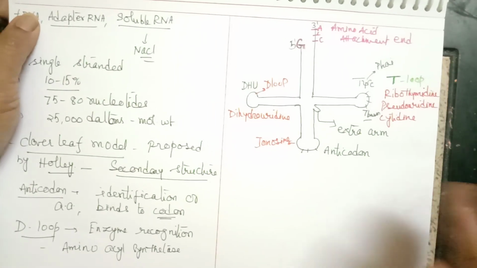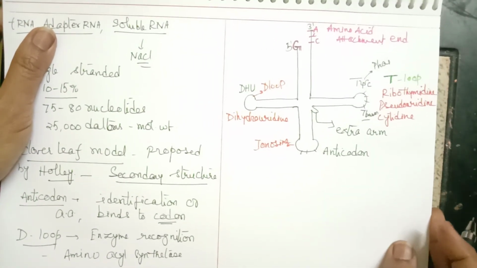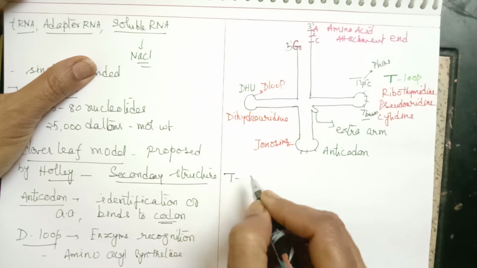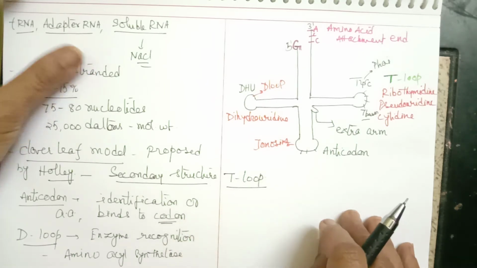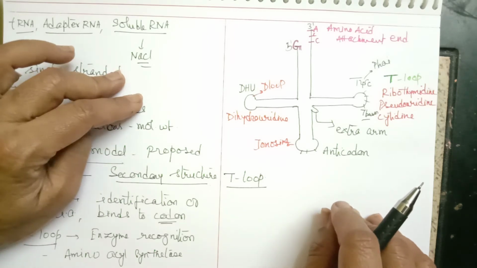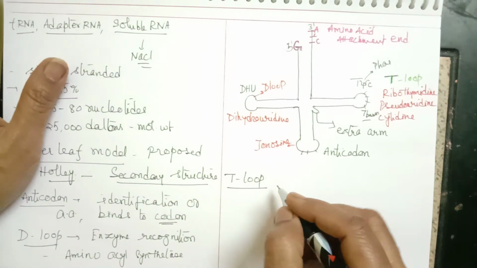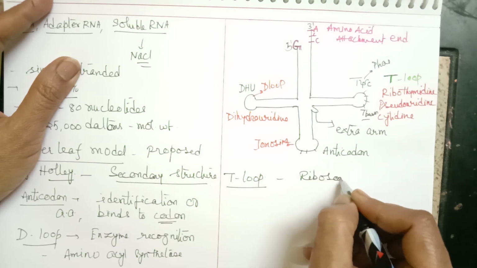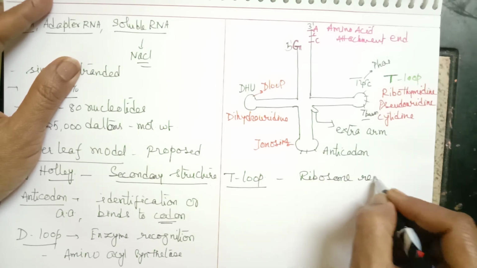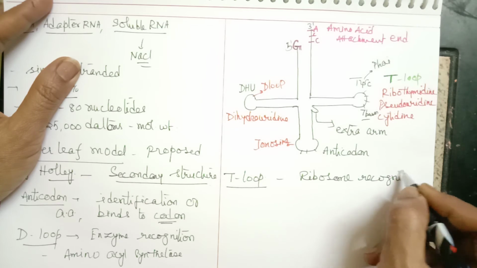Now the function of the T loop. It is also called the TΨC loop, and this is the ribosome recognition end.